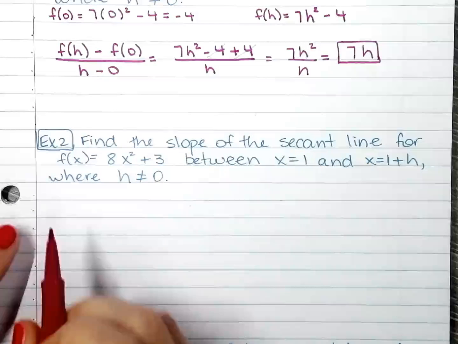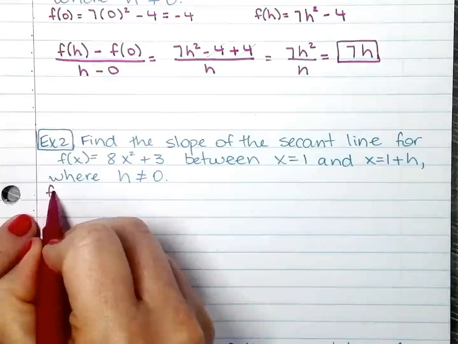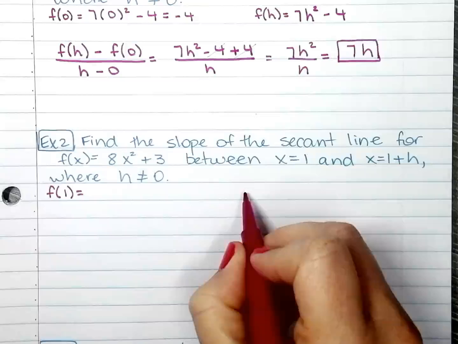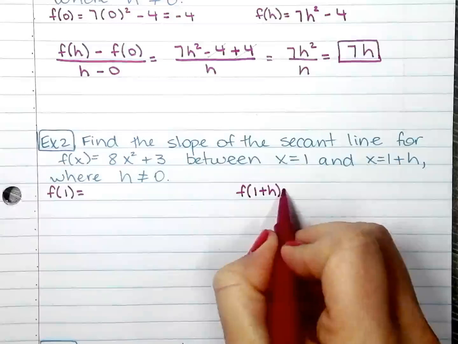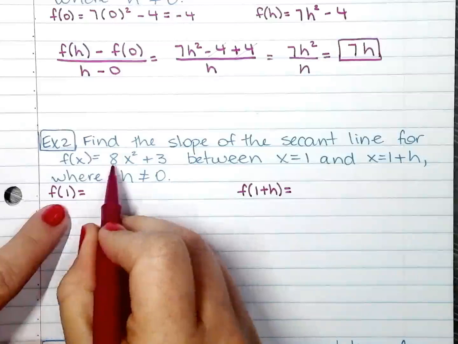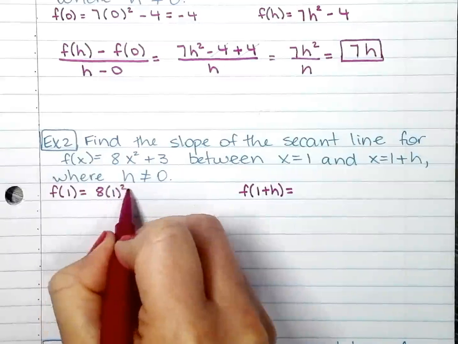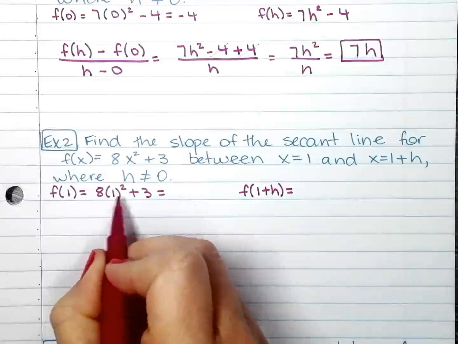Okay, here we go. I know I have to find f of 1, and I will have to find f of 1 plus h. F of 1 is easy. I just need to plug in 1 for x. 1 squared is 1, 8 plus 3.